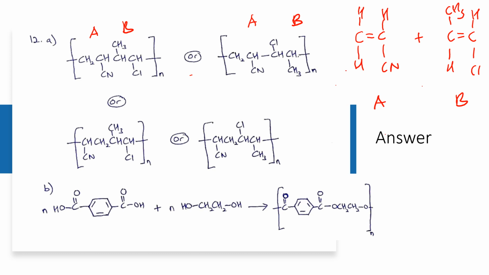Kalau let's say kita letak position CH3 dengan Cl ni terbalik, dia akan jadi terbalik lah. Tapi betul saja. Okay, and then boleh juga kat sini dia combinekan antara A dengan B. Cuma dekat sini dia position A ni, CN dengan H ni, dia switch position. So kalau yang ini A dengan B juga. So dia switch position dekat A tu juga. Okay, kalau terbalik pun boleh. Kalau you buat B dekat depan, A dekat belakang. So ada banyaklah pilihan jawapan dia untuk A ni. Yang penting you tahu dia cantum dekat mana.